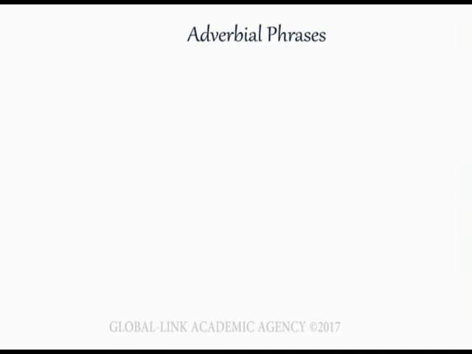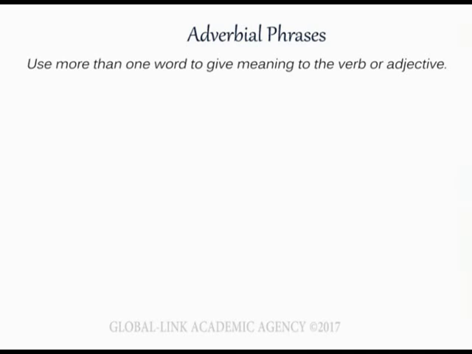Okay, now we're going to move on to adverbial phrases. Adverbial phrasing isn't that much different to adverbs really, but the main thing is they use more than one word to help give more meaning. So instead of saying the word slowly, they'll give you quite a few words, just more than one, to give it more meaning. Remember, they can give more meaning as to how something happened, when something happened, where something happened, or why.